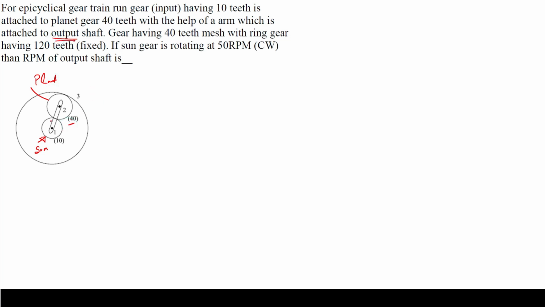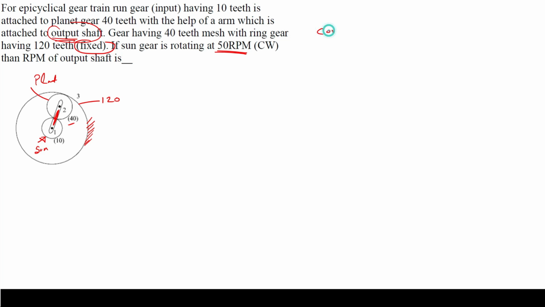So the arm is attached to the output shaft, so this is the arm. The gear having 40 teeth meshes with the ring gear having 120 teeth, and it is given that this ring gear is fixed. If the sun gear is rotated at 50 rpm clockwise, you have to calculate the rpm of the output shaft. The output shaft is basically the arm, so you have to calculate the rpm of the arm.